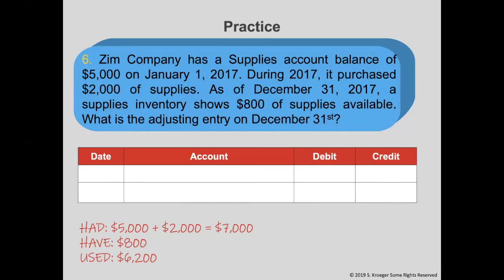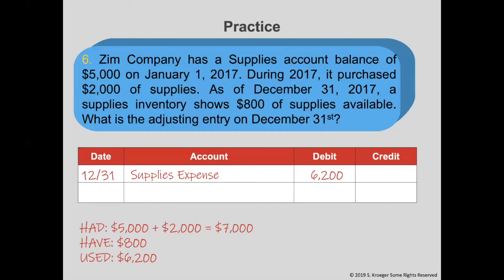When making the journal entry, we still use December 31st as the date. The expense account that we would be using is supplies expense. This is to record the amount of supplies we used during the year. The amount will be the amount we used, which we calculated as $6,200. Next, we credit an asset account.